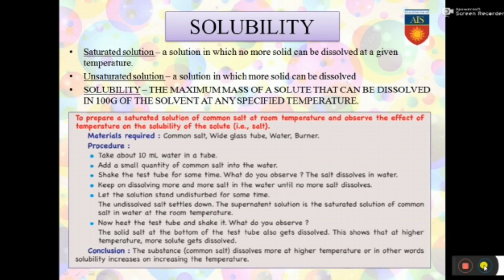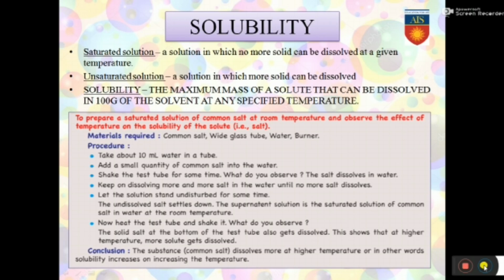Salt is kept on being added until no more salt dissolves in the water. After that, the solution is allowed to stand undisturbed for some time. The undissolved salt settles down. The supernatant solution is a saturated solution of common salt in water at room temperature. Very, very important. Now heat the test tube and shake it. What do you observe? The solid salt at the bottom of the test tube also gets dissolved.